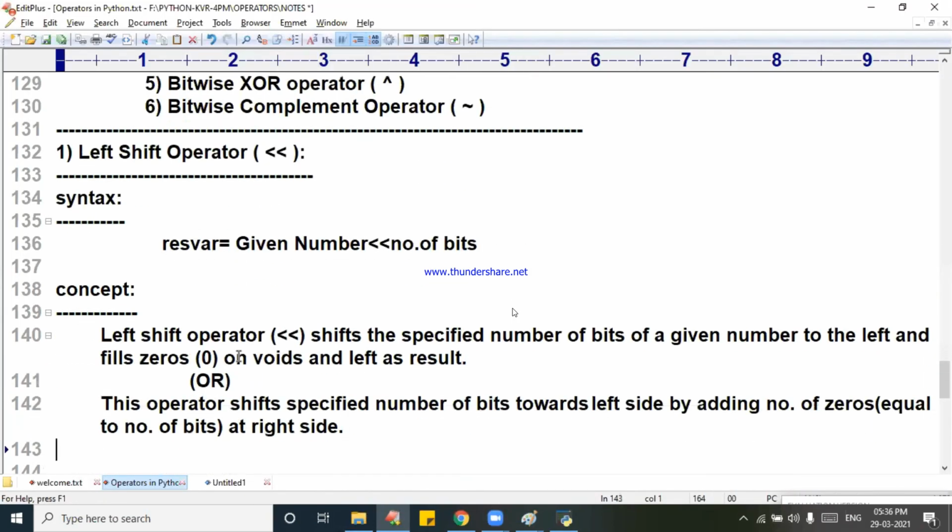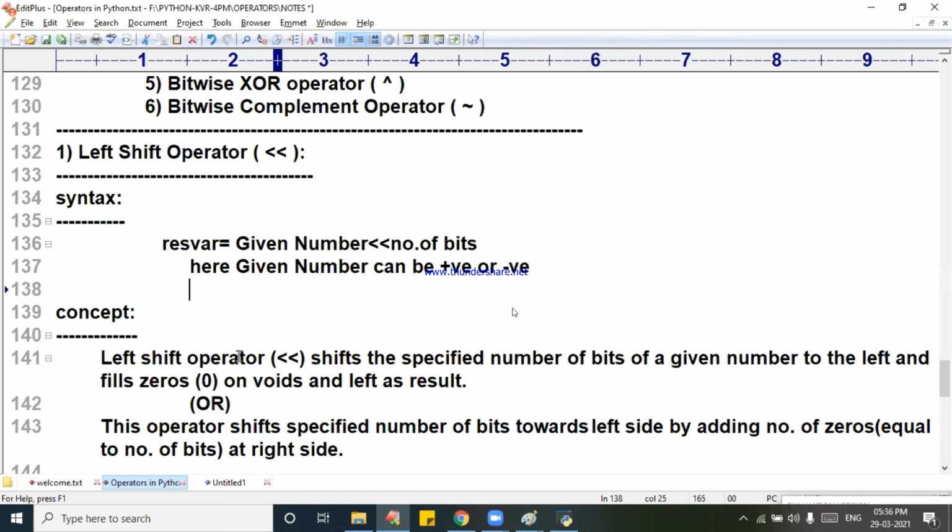Here you need to take one special point. Just mention, the given number can be positive or negative. No problem. And the number of bits must be positive. Positive shift only. Yes, the number of bits to be shifted is only positive. Yes, that point I forgot to address. Number of bits must be positive,